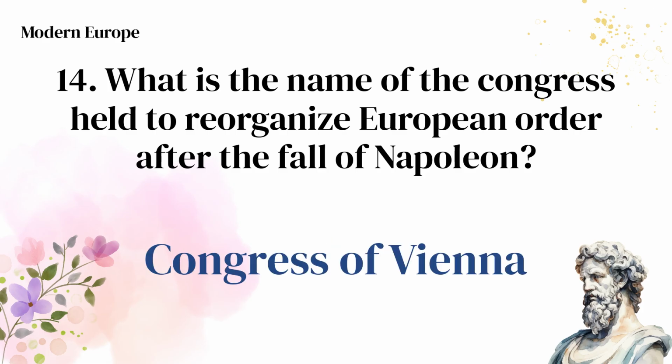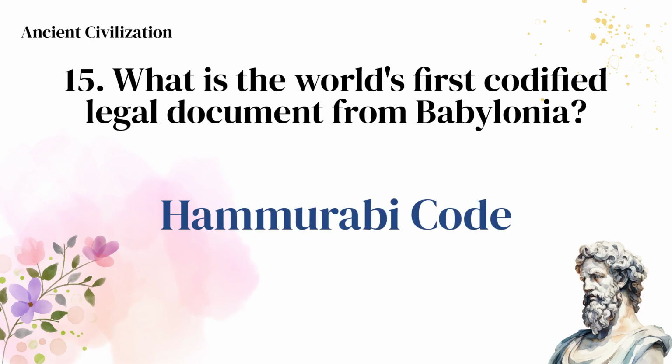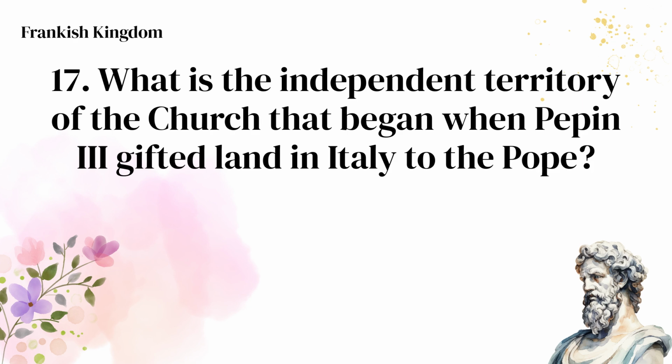Congress of Vienna. What is the world's first codified legal document from Babylonia? Hammurabi Code. Which English king established the Church of England, Anglican Church? Henry VIII. What is the independent territory of the Church that began when Pepin III gifted land in Italy to the Pope?